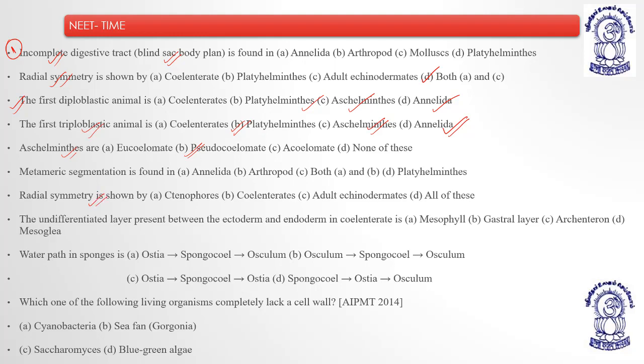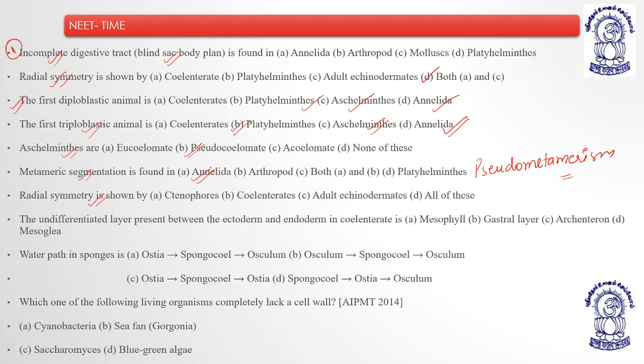Metameric segmentation is found in, obviously, Annelida. Arthropoda don't have metameric segmentation, they have only fused segmentation. Both A and B, no. Platyhelminthes, no, they have pseudometamerism, right? So annelids are the right option.